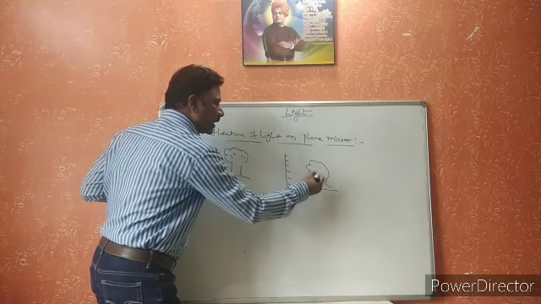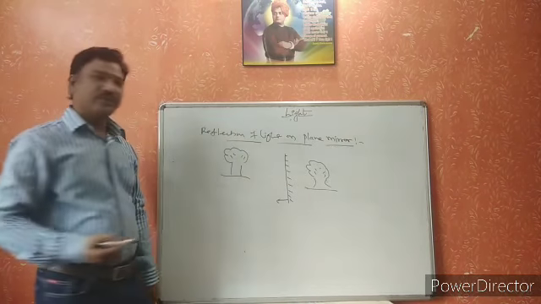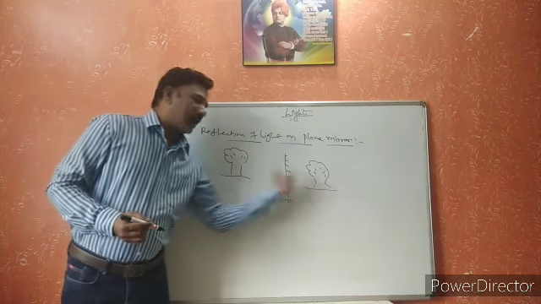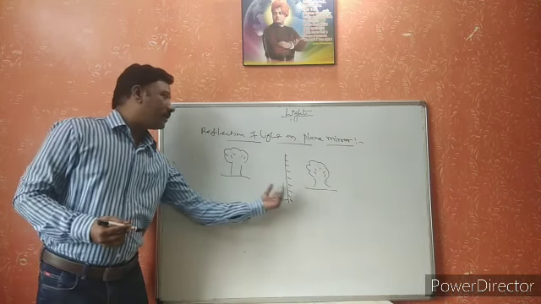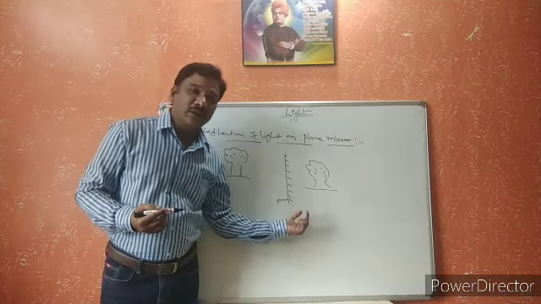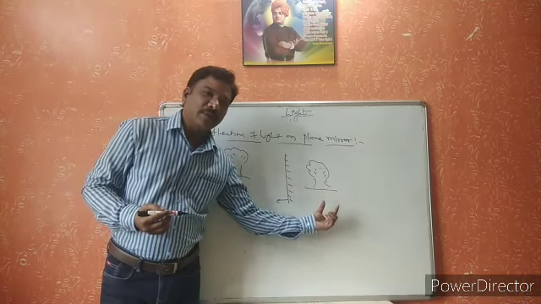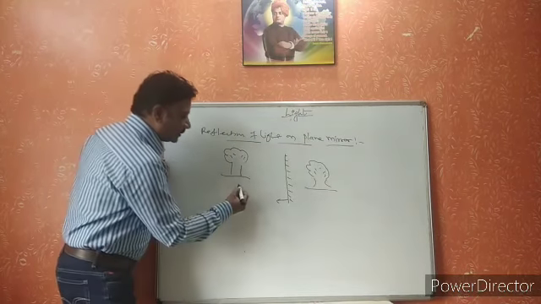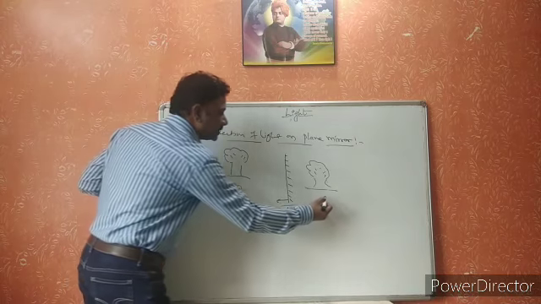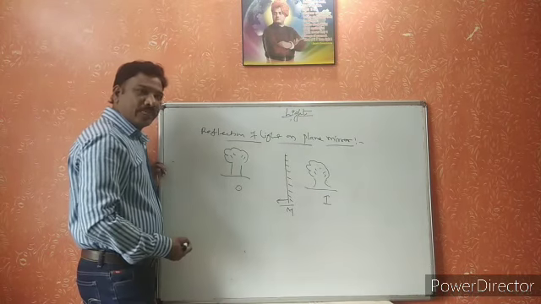Now let us observe the properties of the image formed by the plane mirror. This is the object, this is the mirror and this is the image.